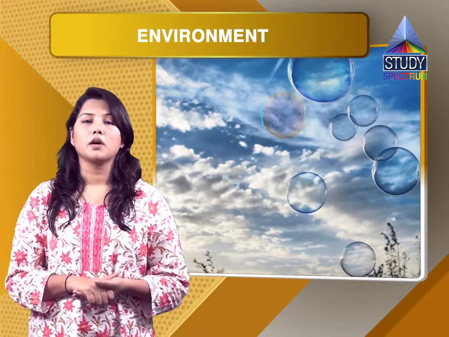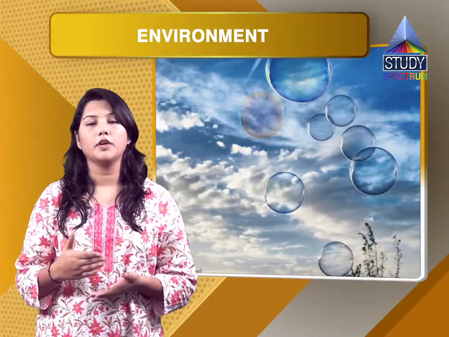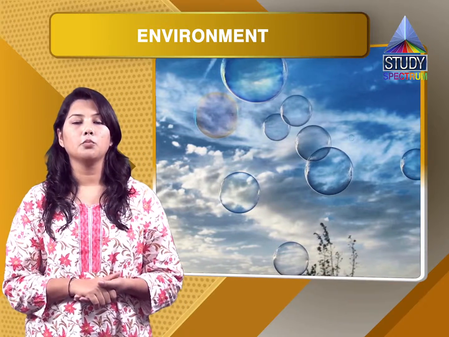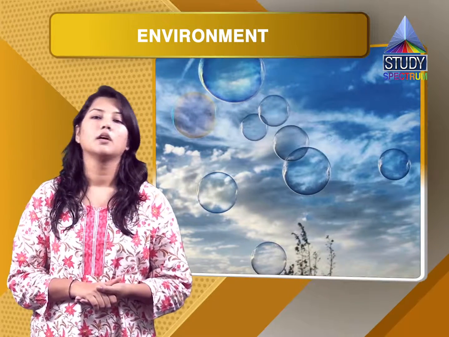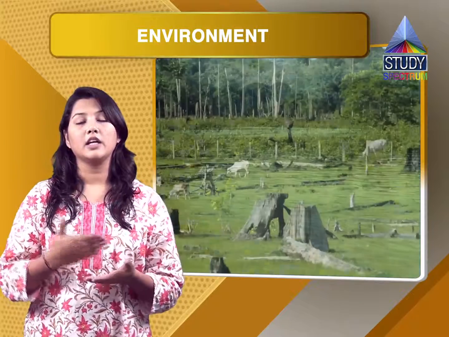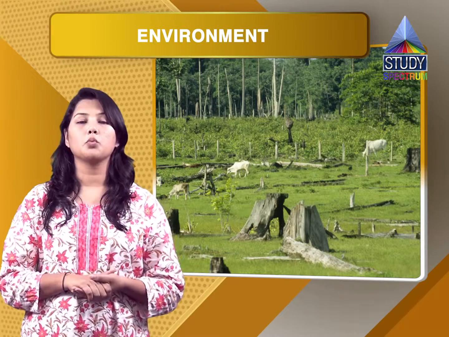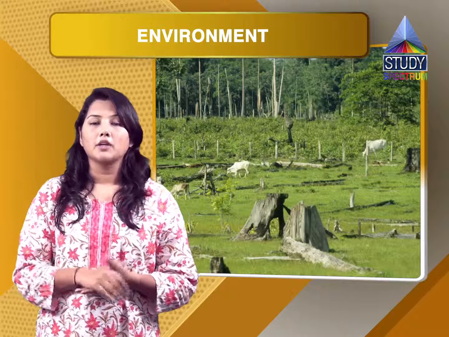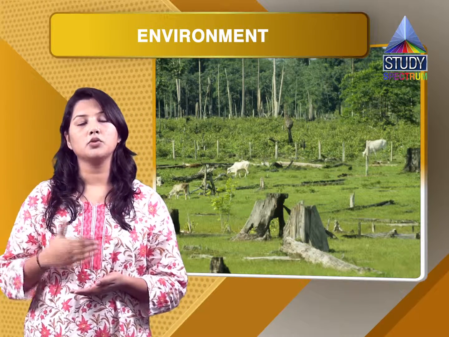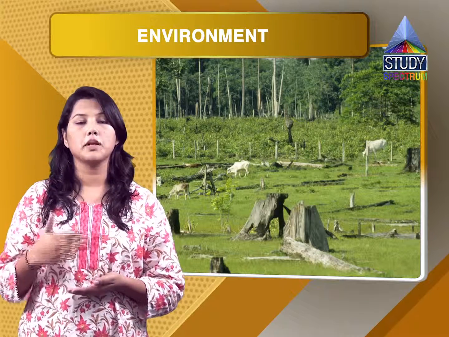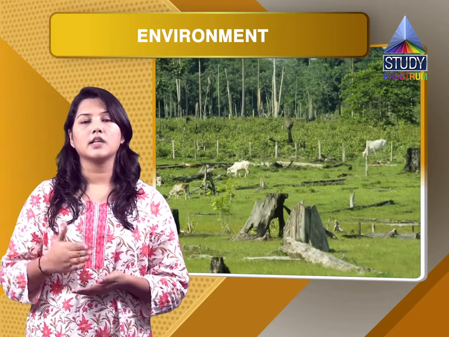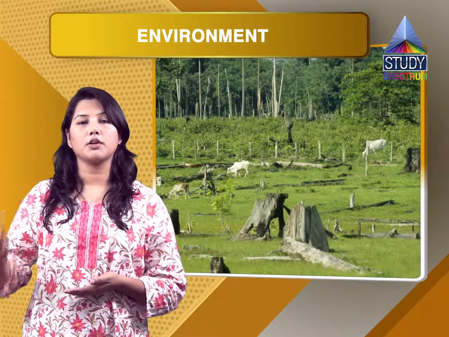Now your textbook has some questions for which you have to give reasons. The first one is, man modifies his environment. Man uses water. There are other things done, like deforestation, that basically spoil the environment. Why does man do that? Man does it to ensure that he is able to use the existing resources in the best possible way, to ensure that he gets a satisfactory living or a satisfactory life.